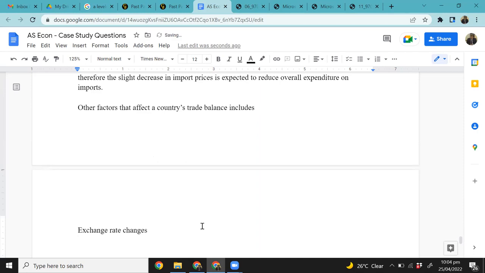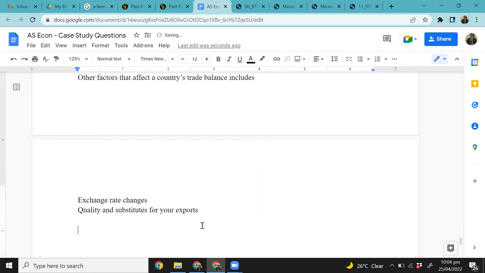Then quality and substitutes for your exports. So if there is a higher quality for your exports and fewer substitutes for your exports, like there are not many countries that export the products that you export, that's a good thing for a country, right? Because that means that the demand for its exports is higher, and so on.